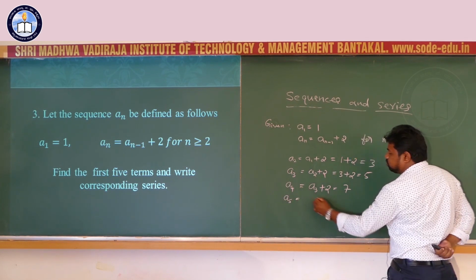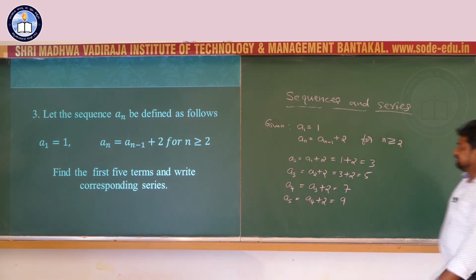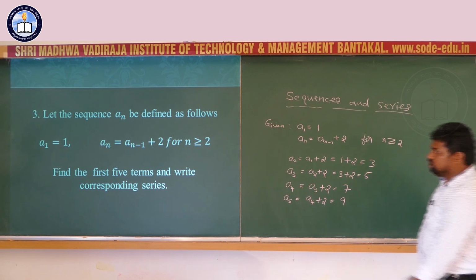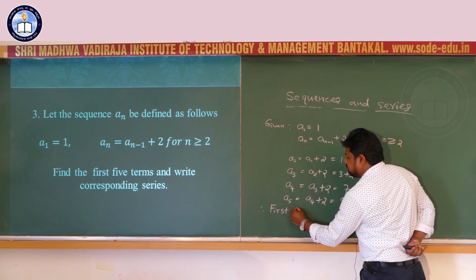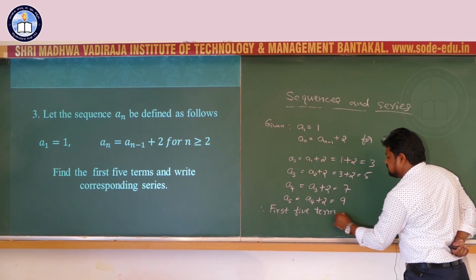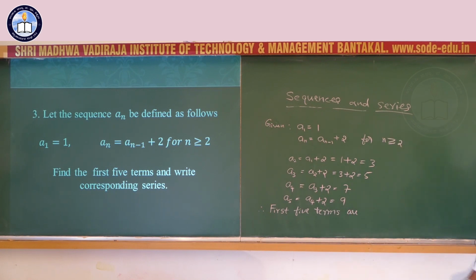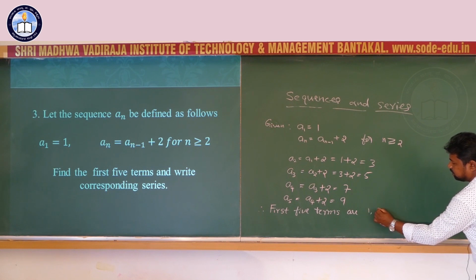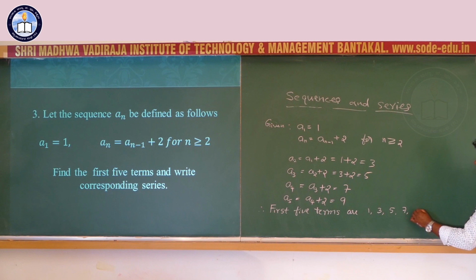A5 is equal to A4 plus 2, that is 7 plus 2, 9. Therefore the first 5 terms are 1, 3, 5, 7, 9.